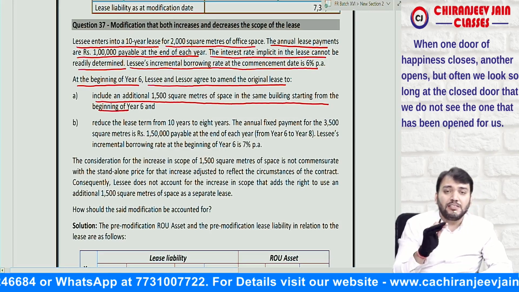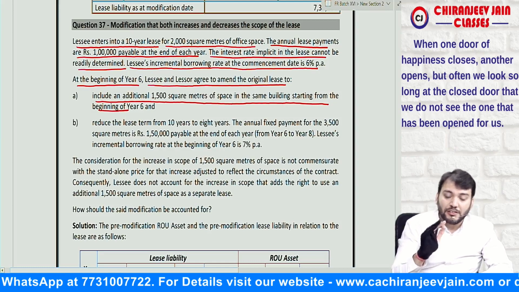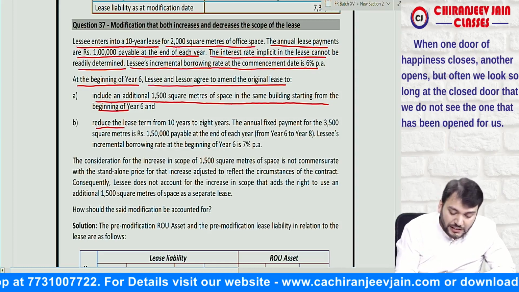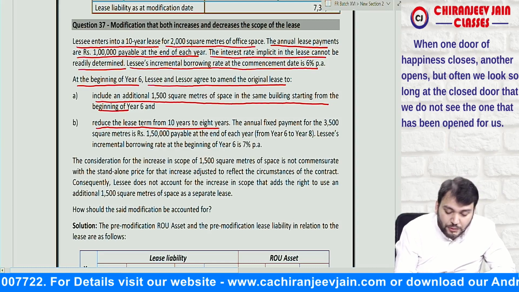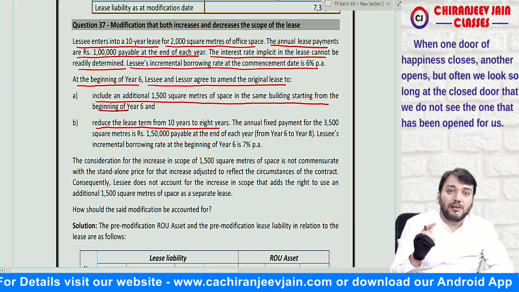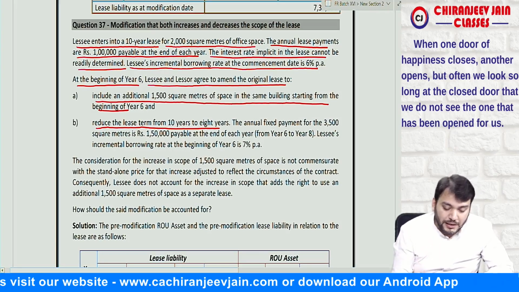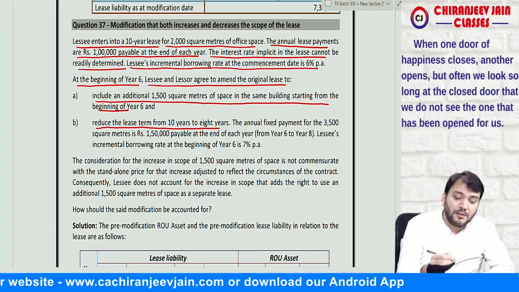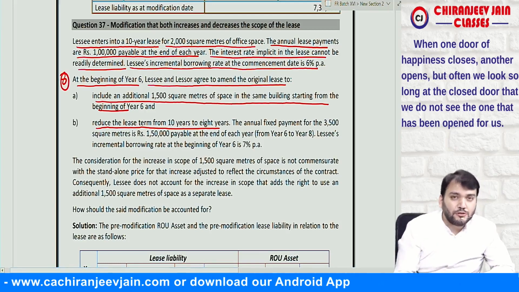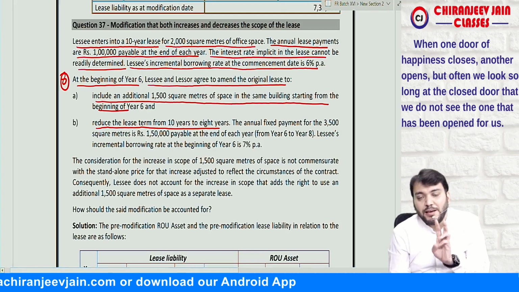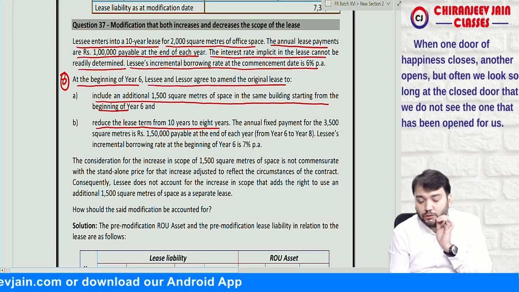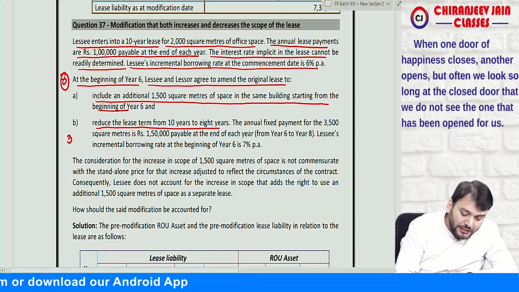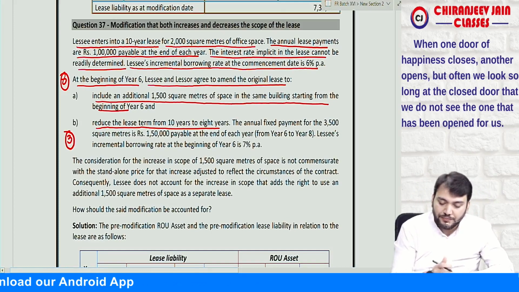square meter of space in the same building starting from the beginning of year 6. So this is an increase in the scope and a reduction of the lease term from 10 years to 8 years. So initially it was 10 years, but now it will be 8 years. Out of 10 years, 5 years are already expired. So out of the remaining 5, 2 years are reduced, so the remaining lease term will be 3 years.